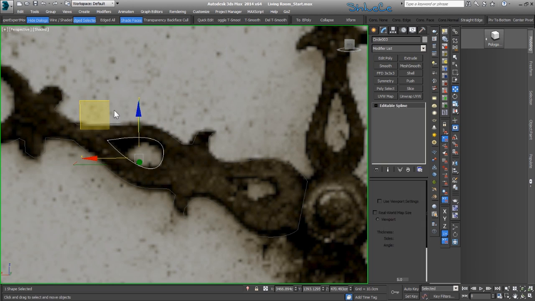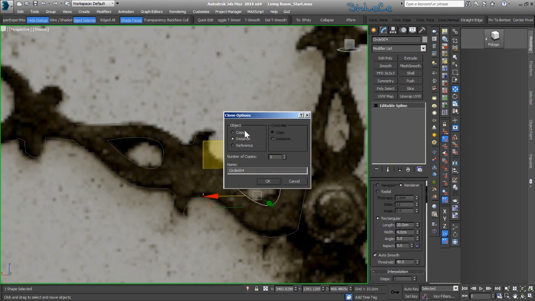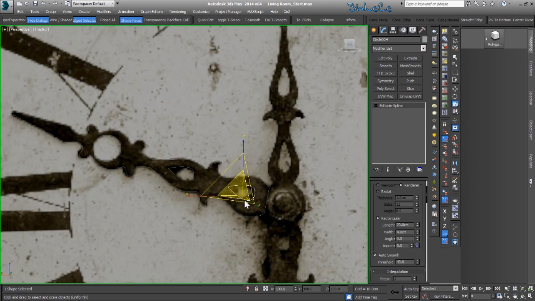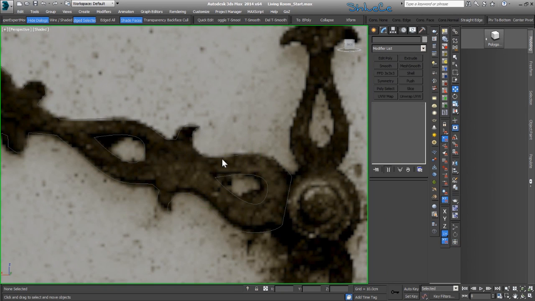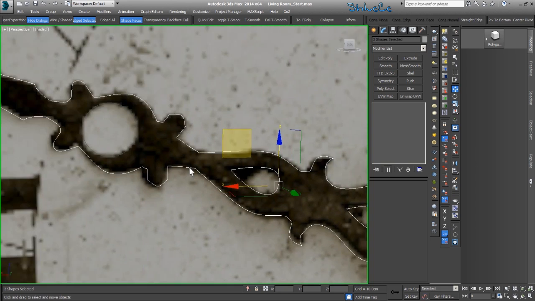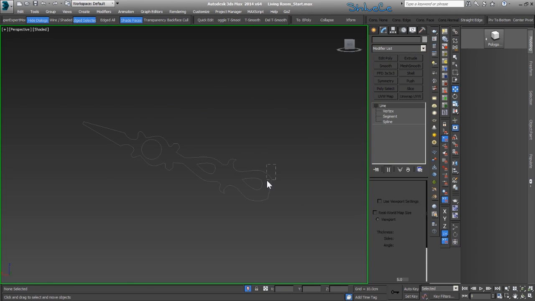Now let's duplicate this one here as well, and I'm going to make a copy and make this one smaller. Okay, now let's attach all of those together.